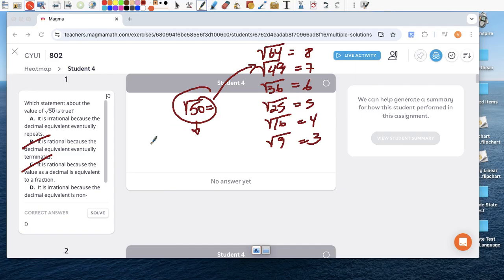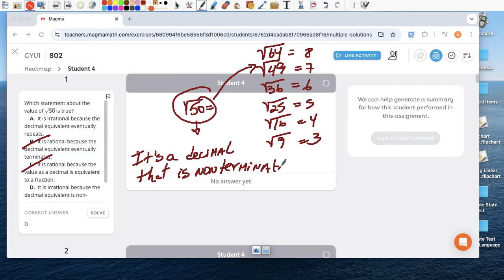So remember, if a number is irrational, it's a decimal that is non-terminating, which means it goes on forever and ever and ever, non-terminating, and non-repeating.